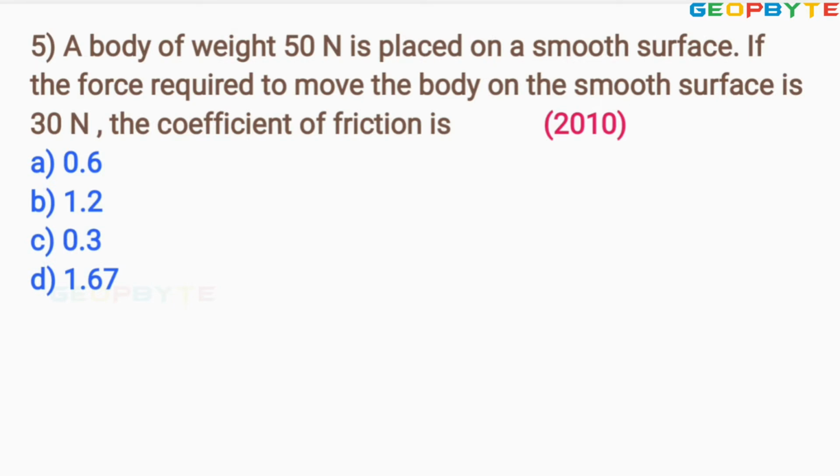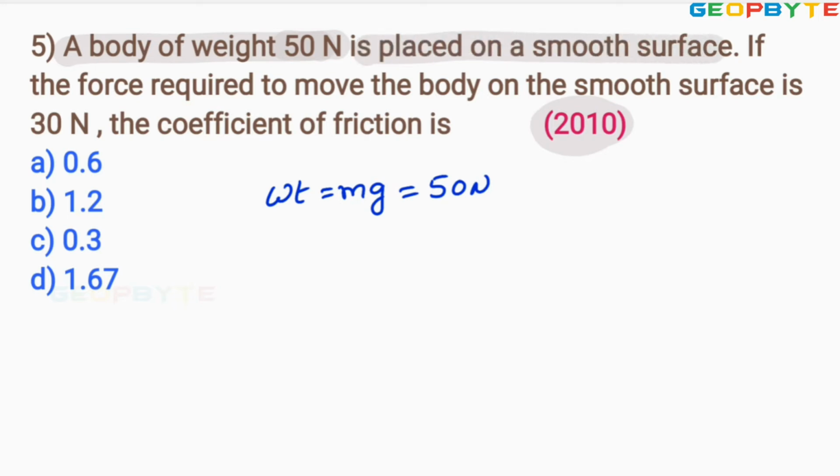Look at the fifth problem. It was asked in 2010, given like this. A body of weight 15 newtons. Here weight equal to the product of mass and gravity constant equal to 15 newtons.